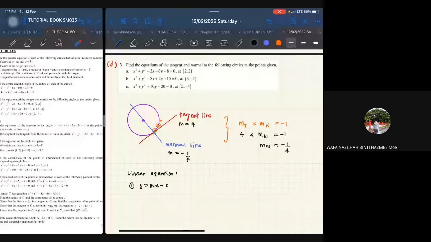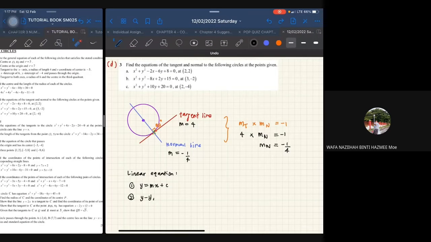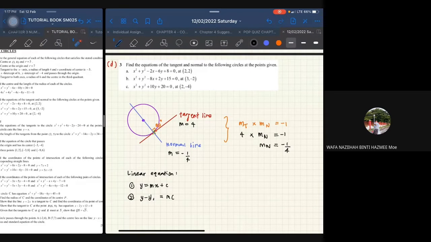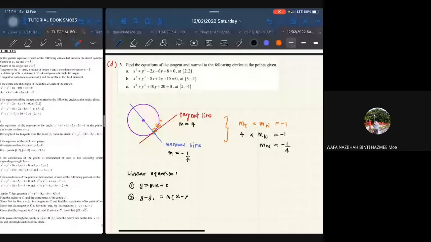Another formula that you can use is y minus y1 equal to m times x minus x1. This y1 and x1 is a point that you know on the line.